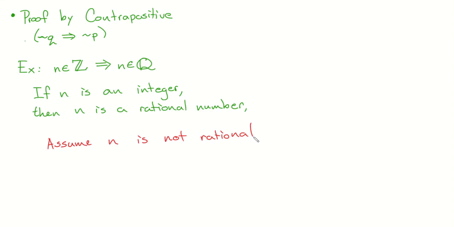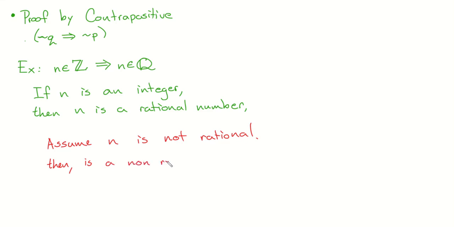Was it you that asked why, Michelle? Yeah. Okay. If we're trying to prove this by contrapositive, we have to negate. We're trying to show that if not the conclusion, then not the hypothesis. Okay. So here's our not conclusion, right? The negation. What does this mean if a number is not rational? It's irrational. It means that I cannot write it as a decimal or a fraction, right? So we'll just go one step further. So then we would conclude from here, n is a non-repeating decimal.